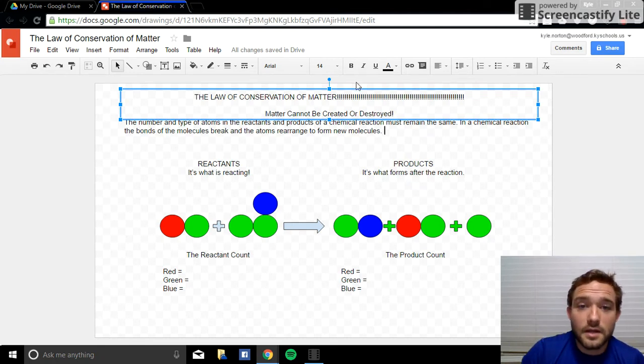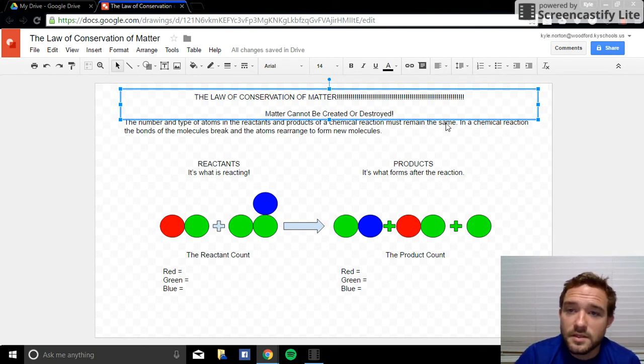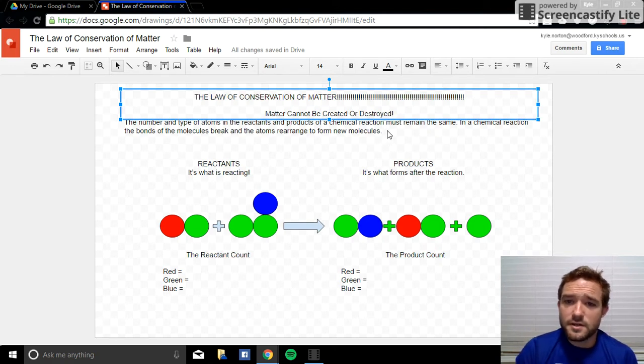So if matter cannot be created or destroyed, and the number and type of atoms in the reactants and products of a chemical reaction must remain the same, and in a chemical reaction the bonds of the molecules break and the atoms rearrange to form new molecules, you still might be wondering, what's the connection between the number and types of atoms and the fact that matter cannot be created or destroyed?